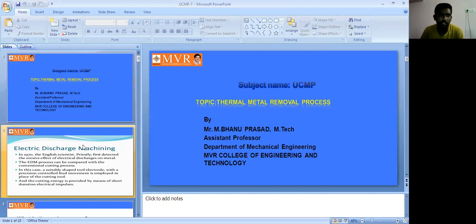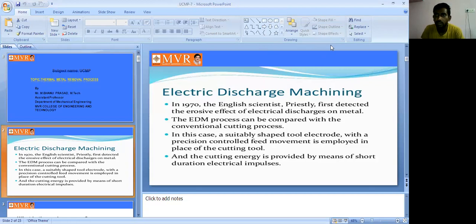Today, we will discuss what the thermal metal removal process is. First of all, it is one of the third unit.